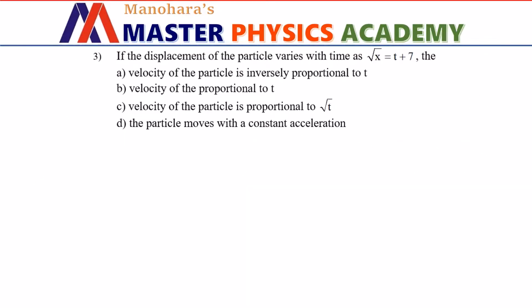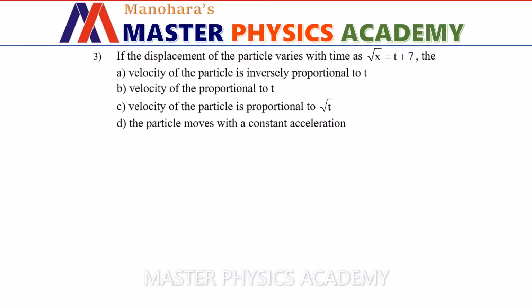If the displacement of the particle varies with time as root of x equals t plus 7, option A, velocity of the particle is inversely proportional to t. Option B, velocity of the particle is proportional to t. Option C, velocity of the particle is proportional to root of t. Option D, the particle moves with a constant acceleration.